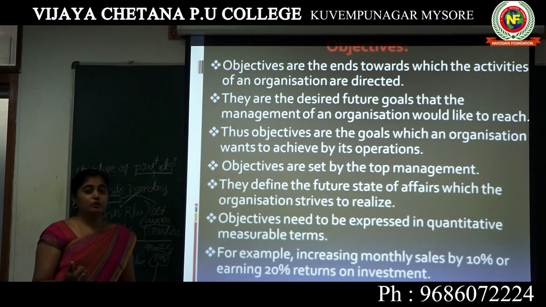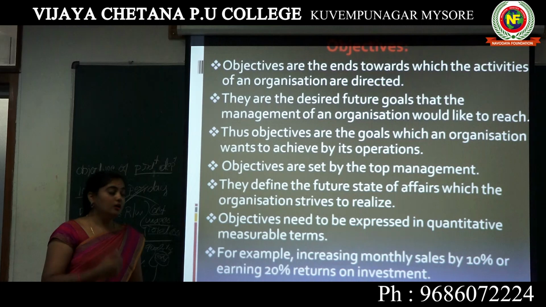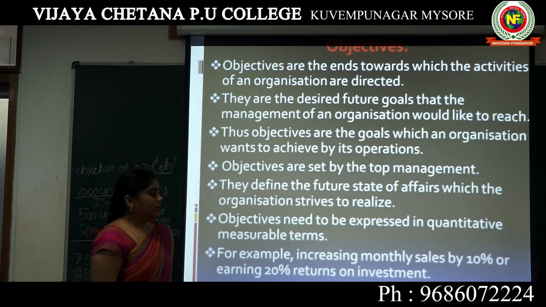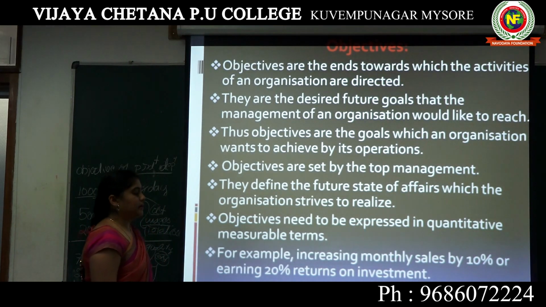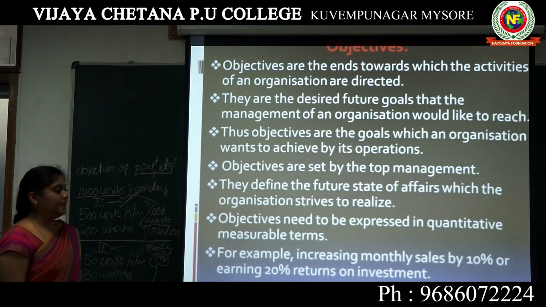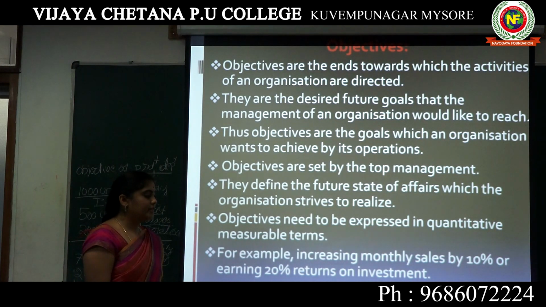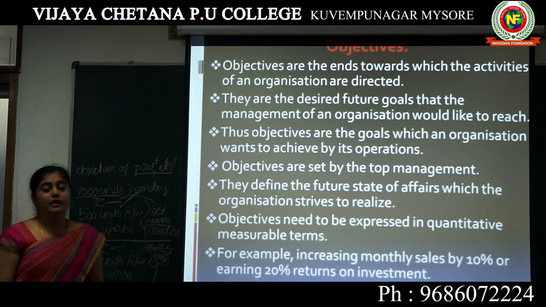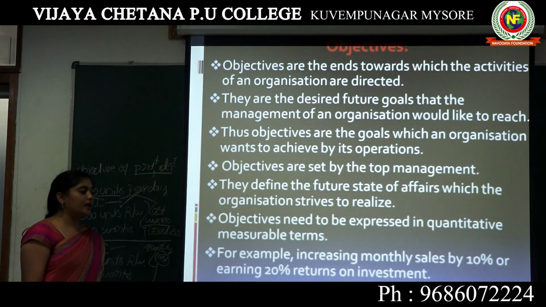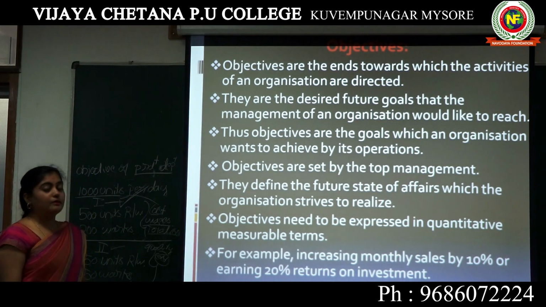The objectives should be realistic, specific and measurable. Measurable means in quantitative terms. For example, increasing monthly sales by 10% or earning 20% returns on investment. This is how quantitative terms are expressed.